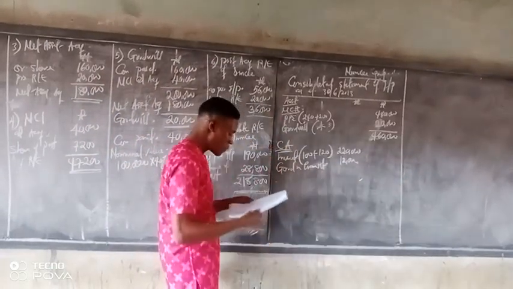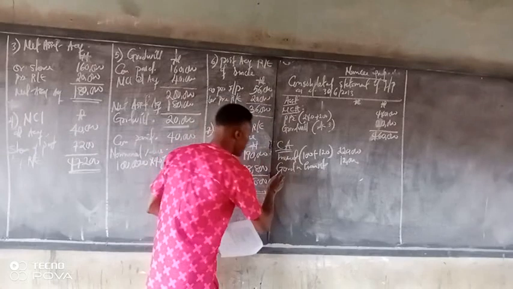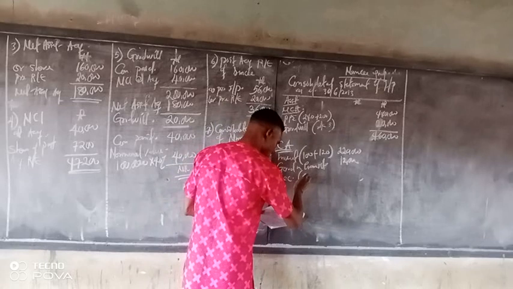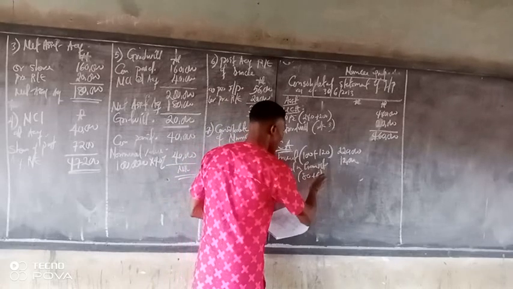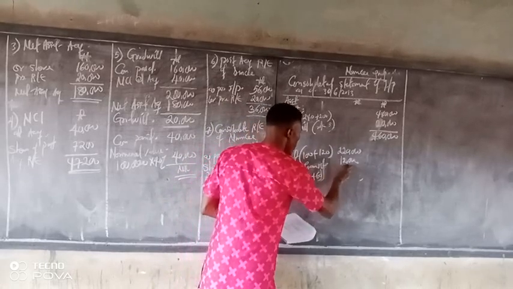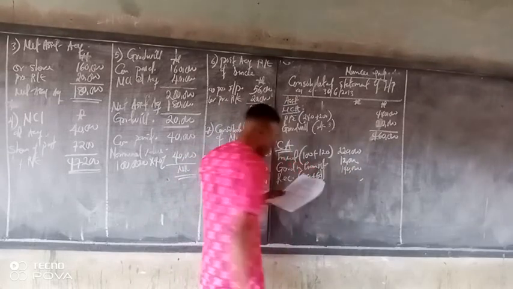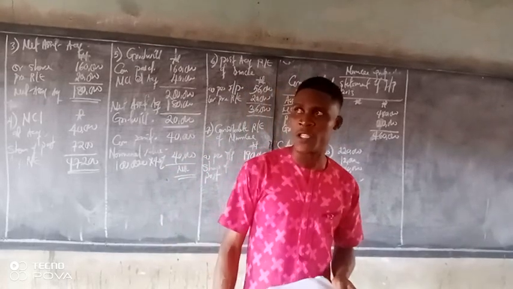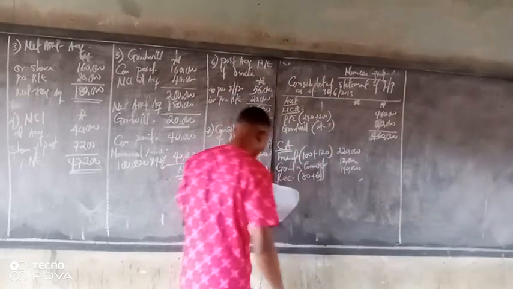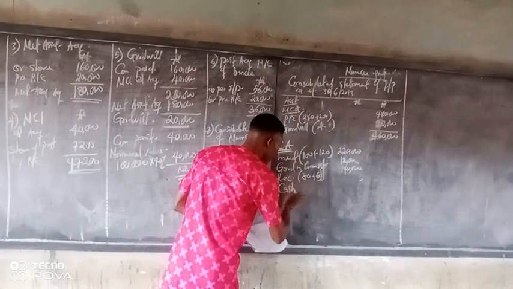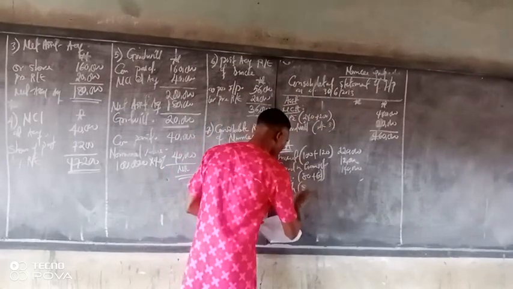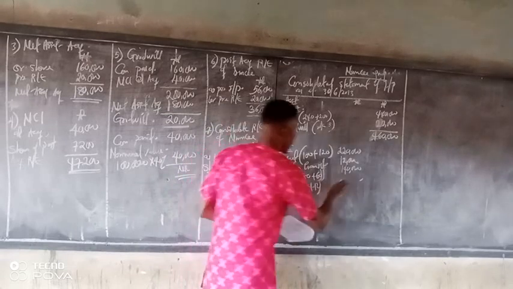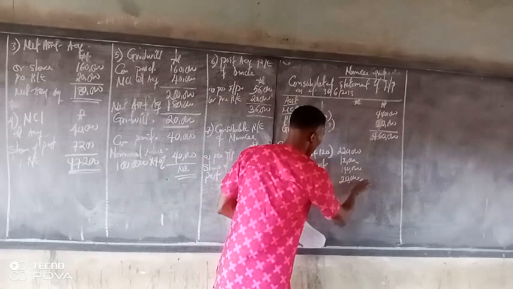Then what next? Receivables. How much is the receivable? That means 80 plus 60, which is 140. Then the current account with the subsidiary. What happened to that account? It disappeared, we will record it again. That was gone. Then from there we put cash. How much is the cash now? 8 plus 12. We get 20,000.